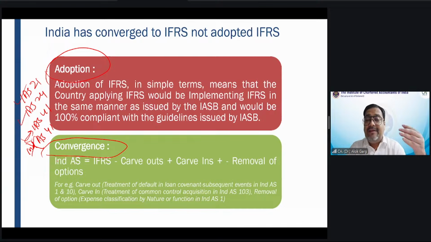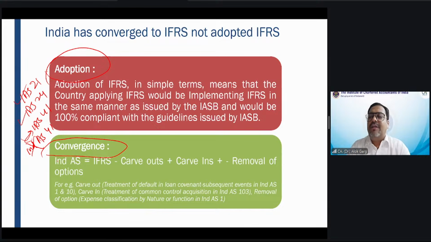That's how I haven't done any change in IAS for Ind AS 41. I just use the word IAS instead of Ind AS. Simple. In IAS 24, I did only one change. In IAS 21, I did only two changes. Small changes. This is the power of convergence.